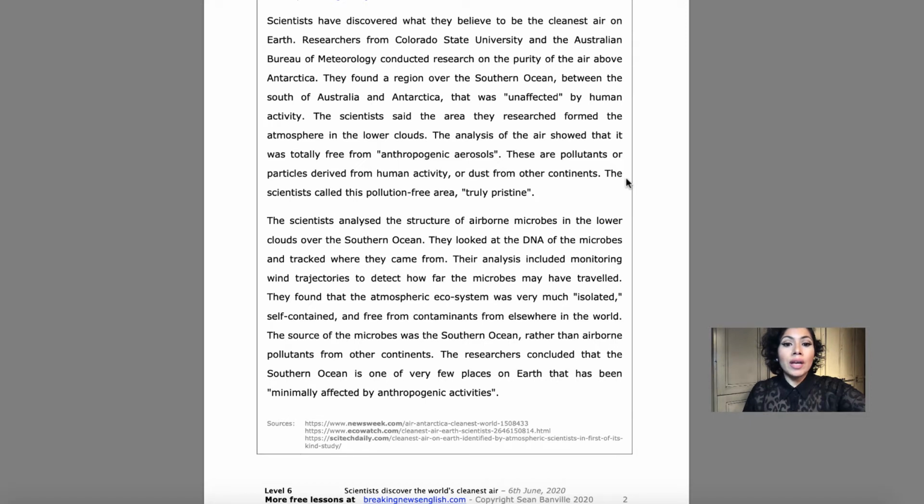They found that the atmospheric ecosystem was very much isolated, self-contained, and free from contaminants from elsewhere in the world. The source of the microbes was the Southern Ocean, rather than airborne pollutants from other continents. The researchers concluded that the Southern Ocean is one of the very few places on Earth that has been minimally affected by anthropogenic activities.